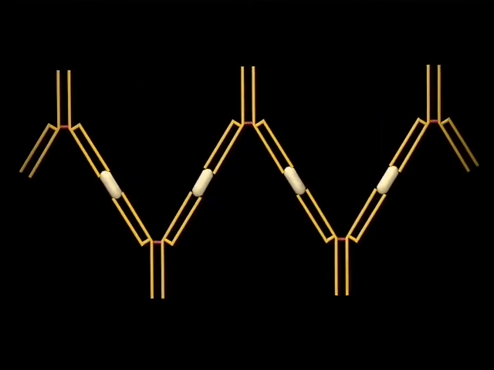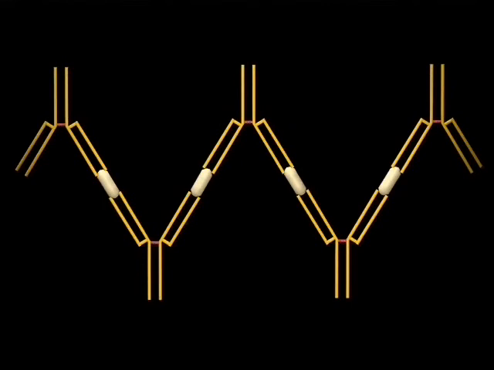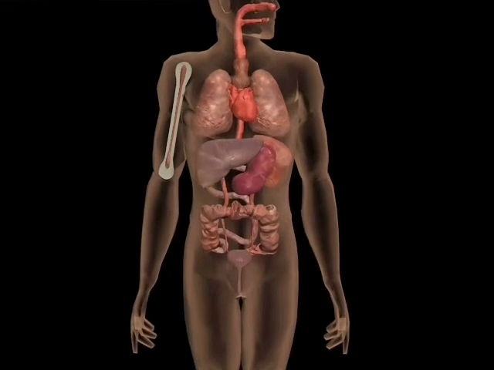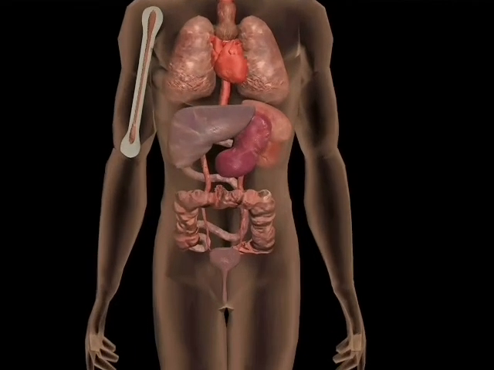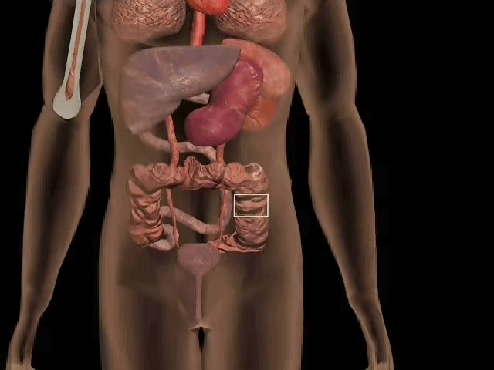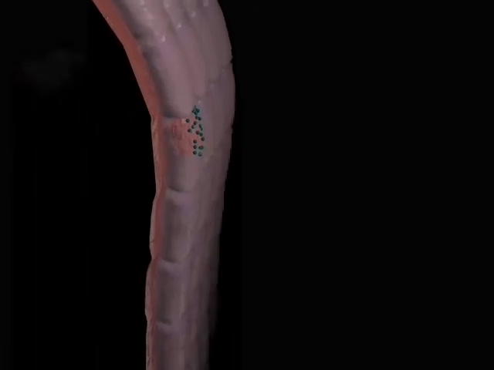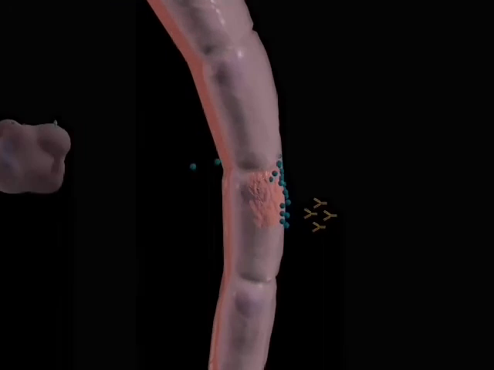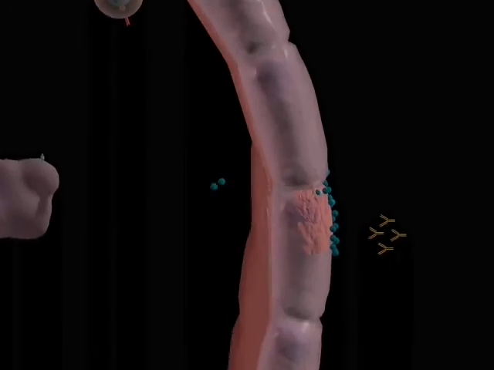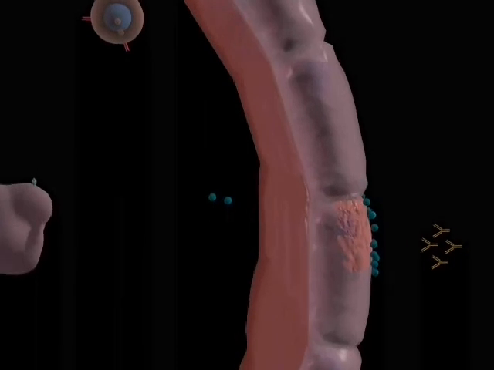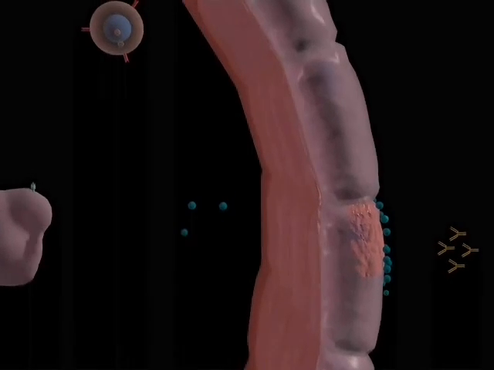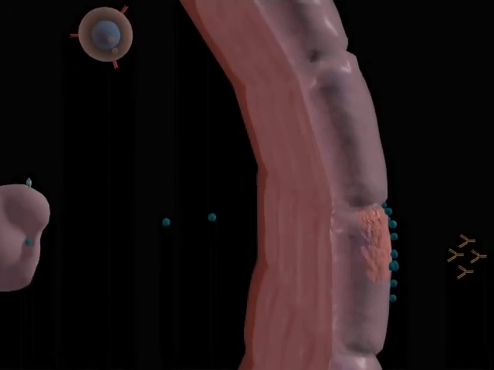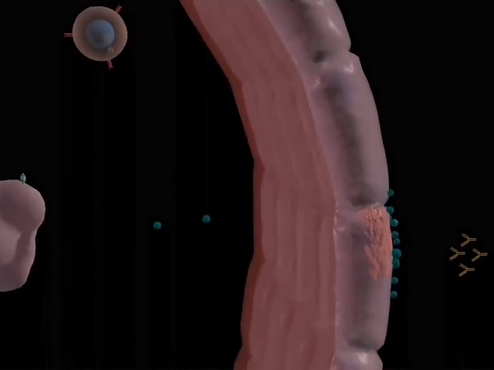Should the protective effects of IgA be inadequate, and bacteria succeed in attaching to the tissue wall, such as the epithelium in the gut, they will divide on the luminal surface and invade the underlying tissue. An example of this is seen in S. typhi, the causative agent of typhoid fever. The bacteria can invade macrophages and survive within them.